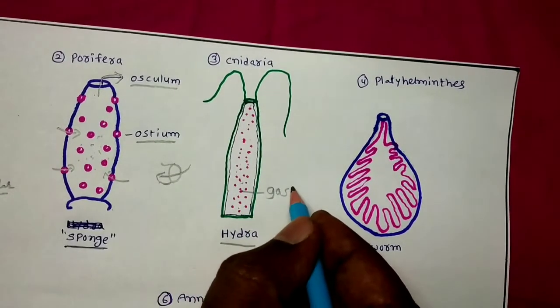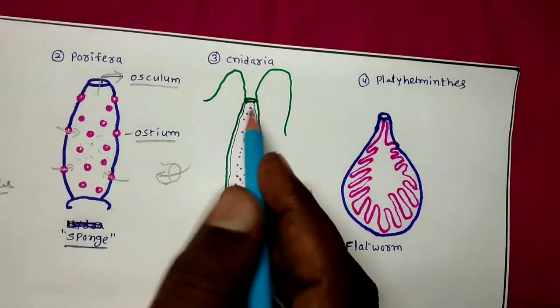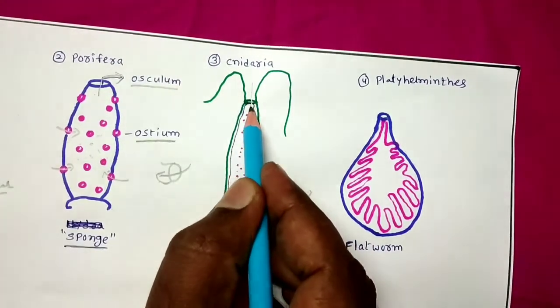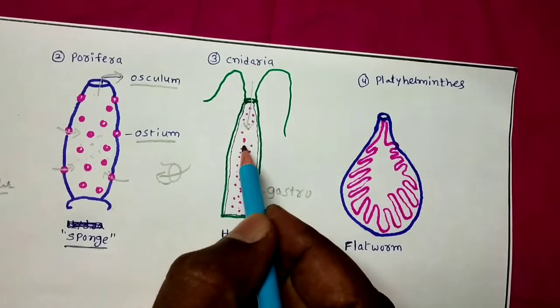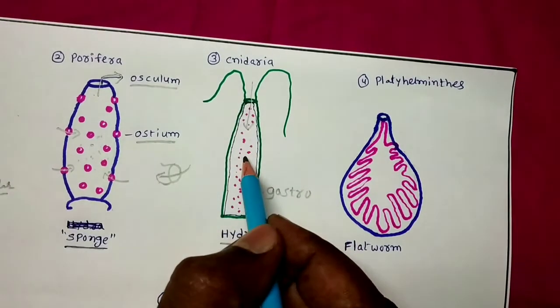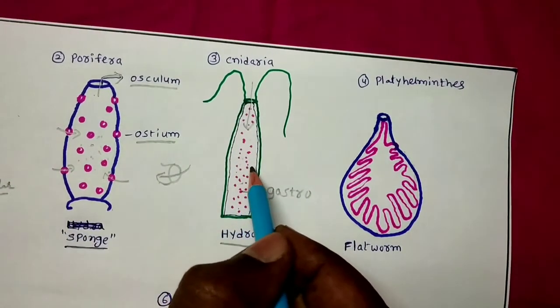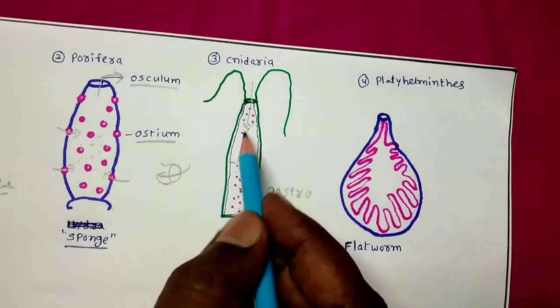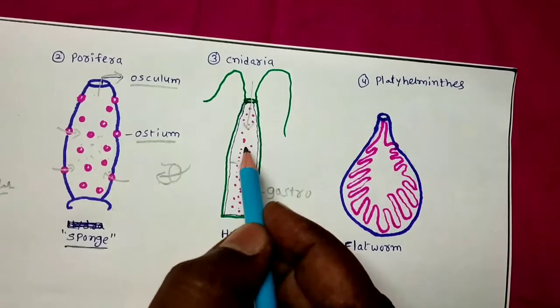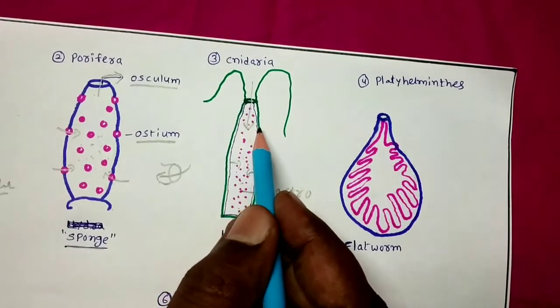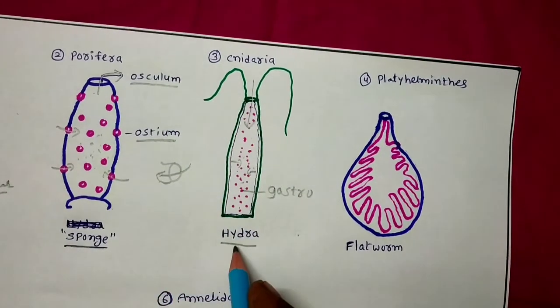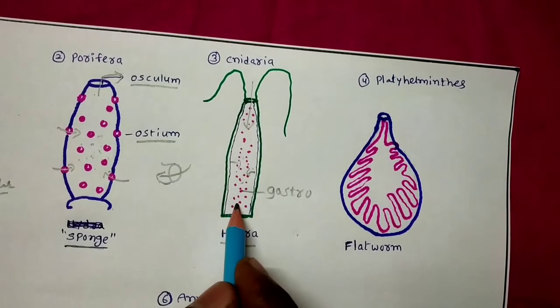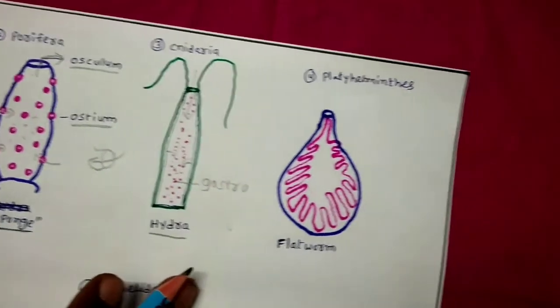So this gastrovascular cavity, like sponges, takes in water through the mouth, and along with the water the materials are taken in, and the waste material produced in the cells is released into the cavity. Again, through the same mouth the waste materials are sent out. Thus the mouth acts as the anus in the hydra. So this type of circulatory system you can find in the Cnidaria group of animals.